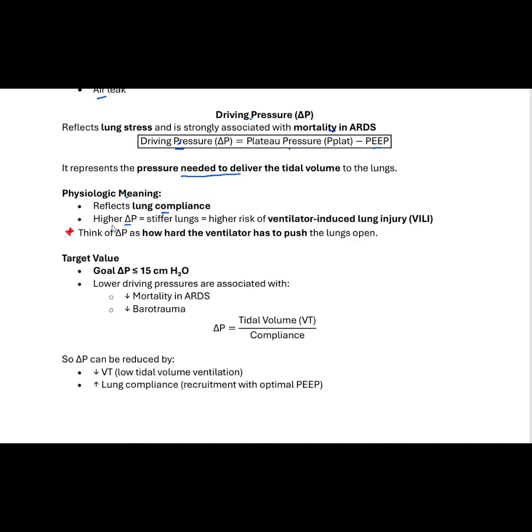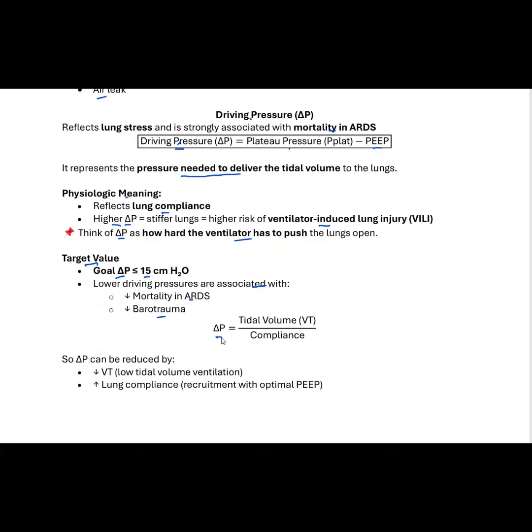And if the driving pressure is really high and we have to be applying a lot of pressure to deliver the tidal volume into the lung, then that could increase the risk of the patient for ventilator-induced lung injury. So think of driving pressure as how hard the ventilator has to push the lungs open, right? Our usual target for driving pressure is equal to or less than 15. And a lower driving pressure has been associated with decreased mortality in patients with ARDS and also a decrease in barotrauma.